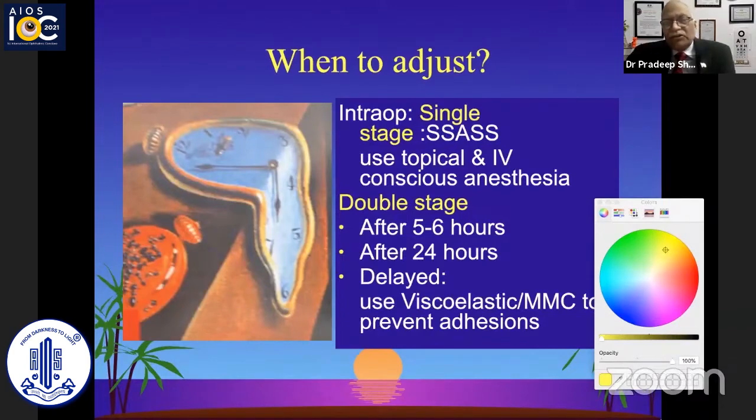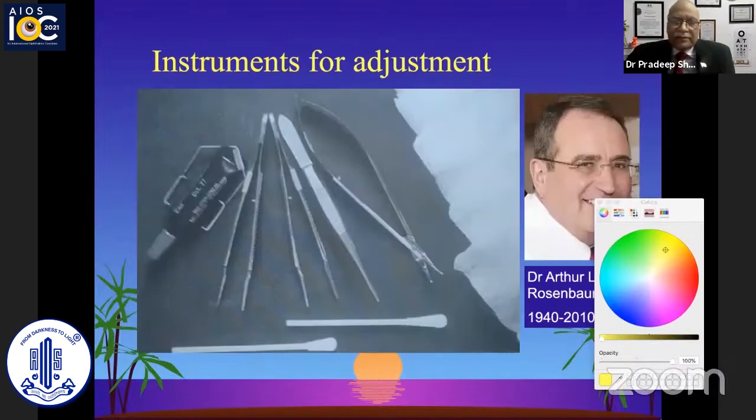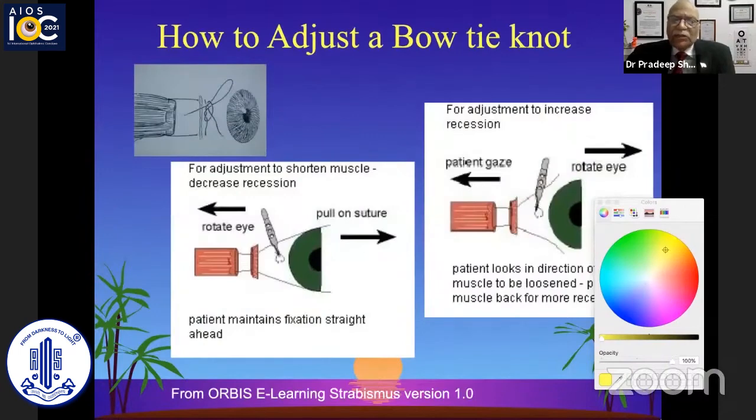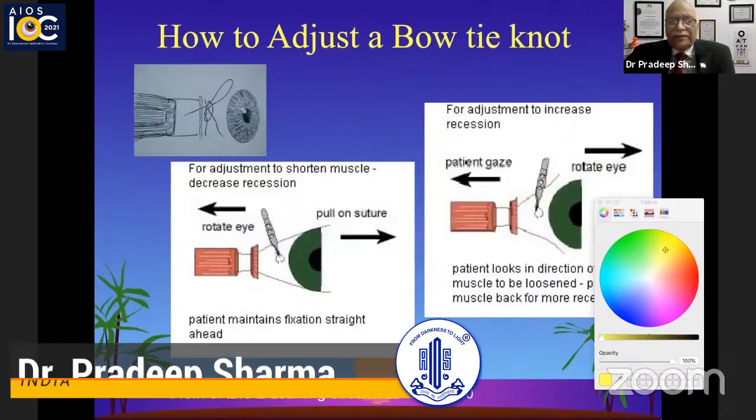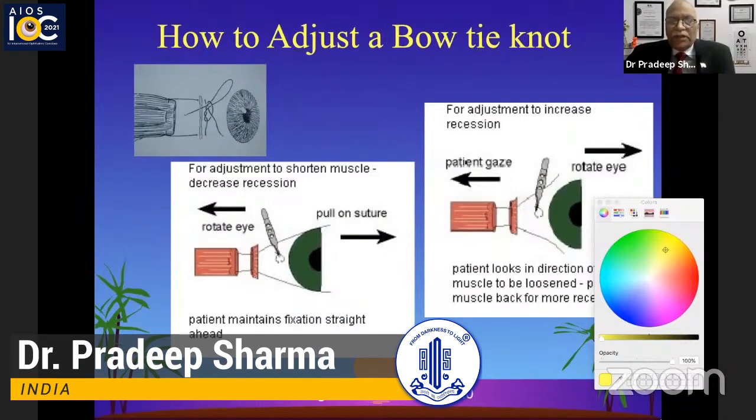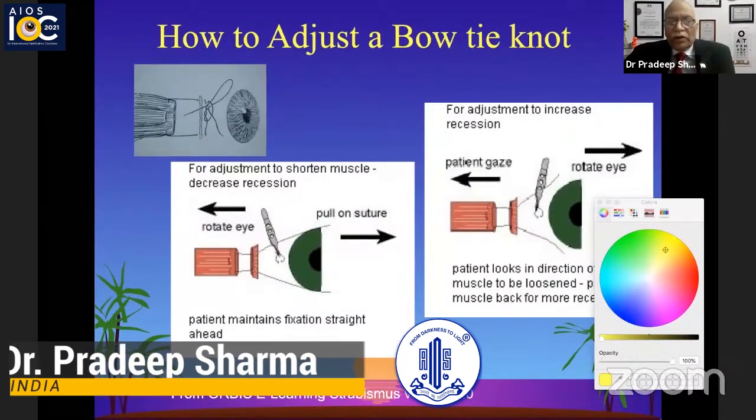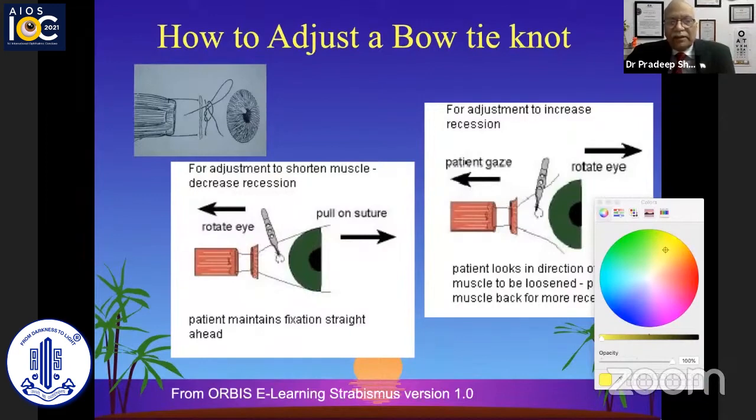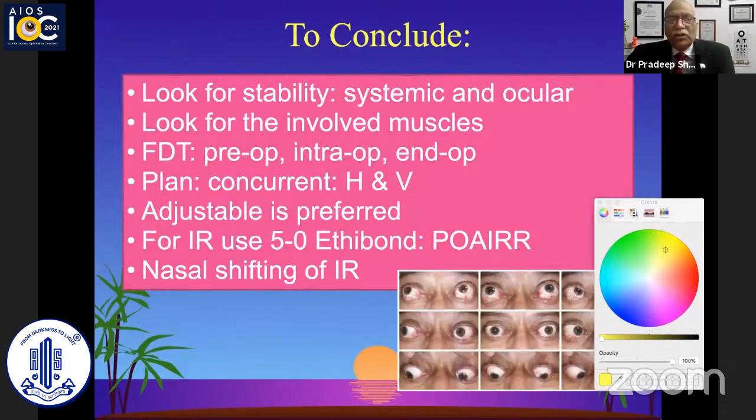And as Dr. Renicky had mentioned, a single stage adjustable surgery can be done under topical anesthesia or IV conscious sedation using midazolam and fentanyl. But most commonly, we are using the double stage adjustment, that is after 5 to 6 hours of the first surgery that the adjustment can be made. Dr. Rosenbaum used to do it after 24 hours. This is Dr. Rosenbaum, who is no more with us. And so the adjustment can be done after 5 to 6 hours. And as I said earlier, almost half of the cases would require adjustment, and we don't know whether to over or under do, but only do it on the actual adjustment basis, so that we can ensure a diplopia-free position to the patient.